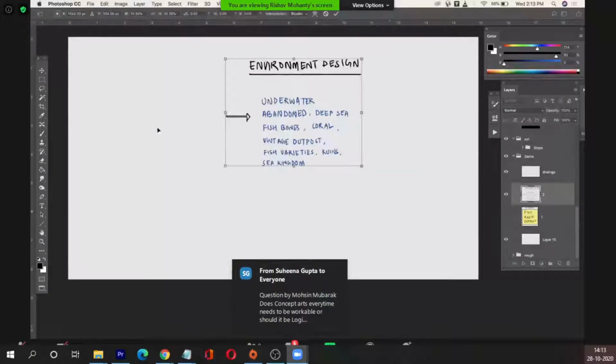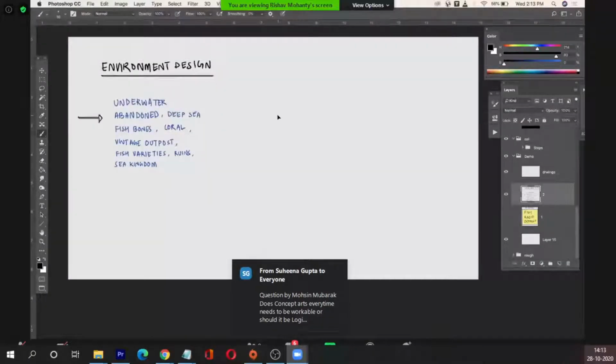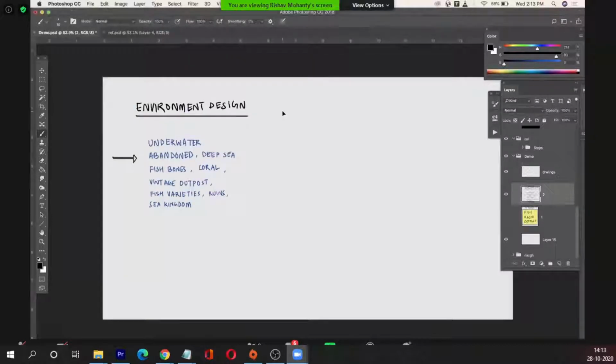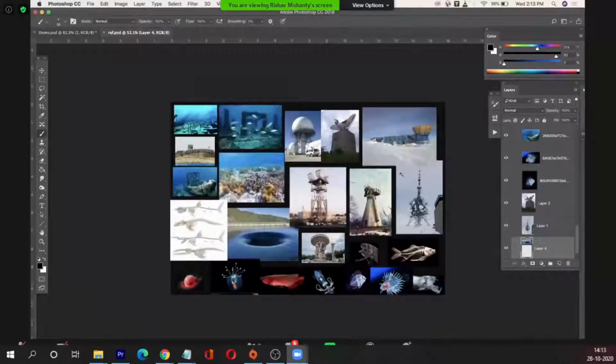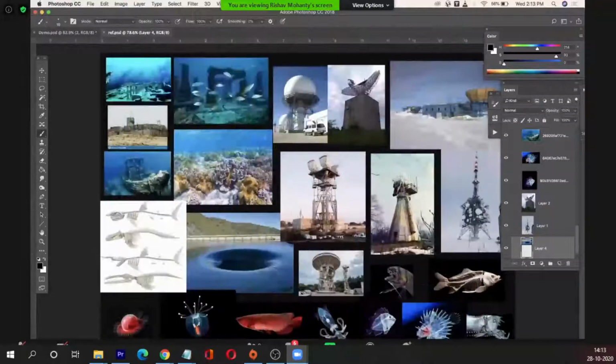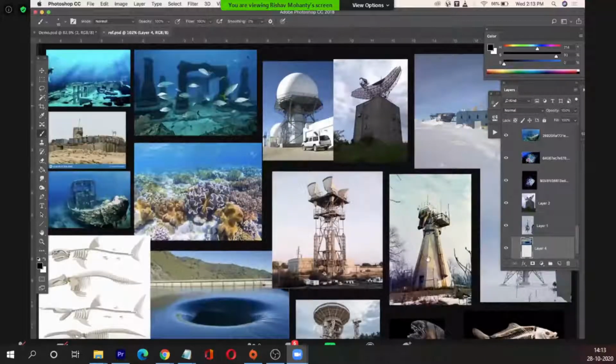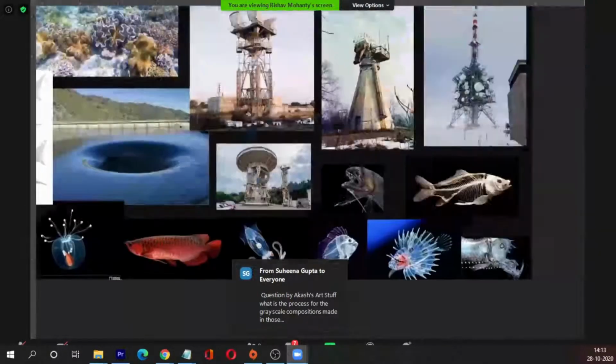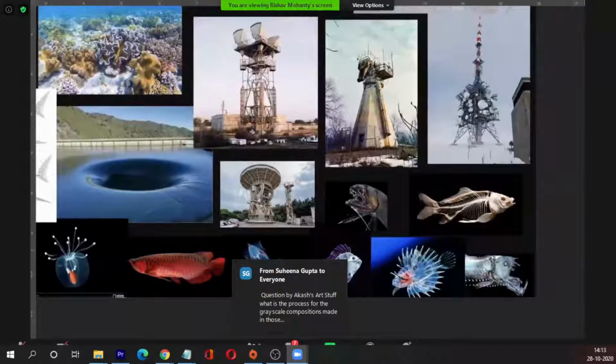But before going into drawing, there is something called a reference board. Because as Rushil mentioned earlier, it's good to draw things out of imagination, but we need to first know what the real world looks like. And hence, I made a small board with images. I hope you can see those images, which are based on the keywords I wrote down: deep sea, water, things like you see the deep sea creatures on the bottom, which are very beautiful, bioluminescent. They do not get sunlight, so they have a very beautiful look, a very beautiful color palette, and a lot of things going on.